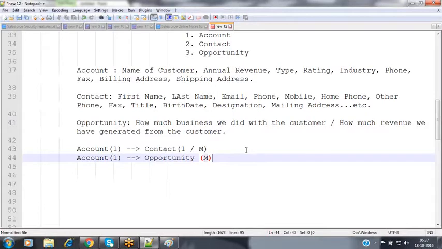For example, I am a customer. Yesterday, I went to Reliance Fresh and purchased some vegetables. Today morning, I went to the supermarket and purchased some vegetables again. Today evening, I am going to the supermarket again to buy some fruits also. So the customer is only one, the organization is also only one, but multiple times I have visited and purchased products, and multiple times they have generated revenue from me. One customer will have multiple opportunities. So between account and opportunity, we have a one-to-many association.